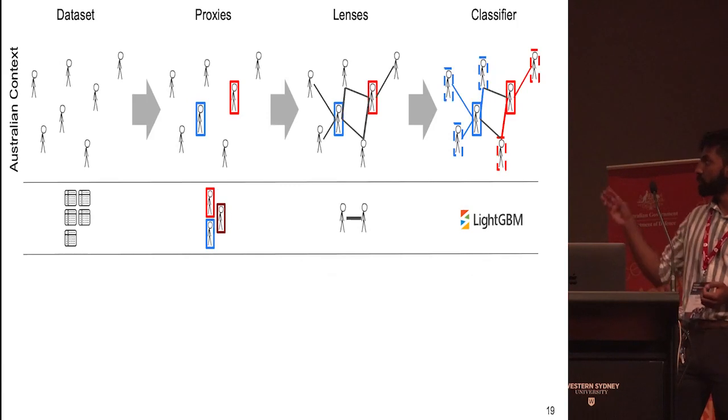We start with a set of users. We label some of them with our ideological proxy, infusing some of this political information. We draw ties between them based on our lenses. And then we bring it all together with the LightGBM, and we take the seed labels and propagate them through our ties to the remaining users.